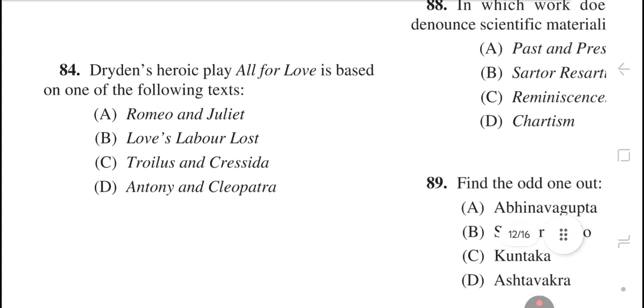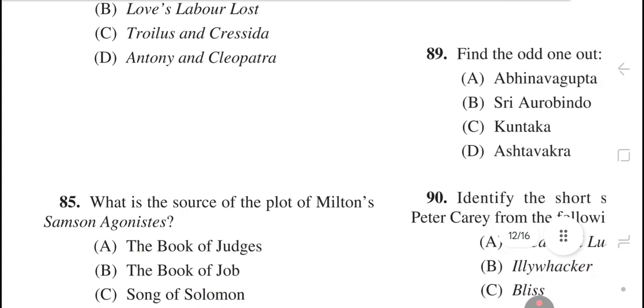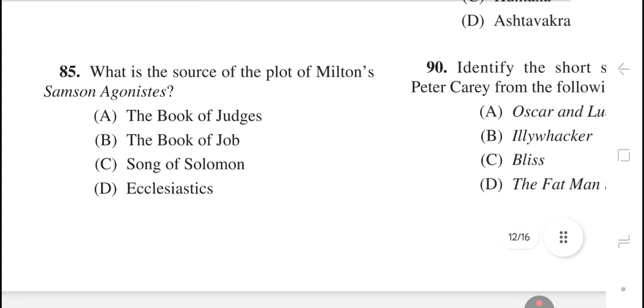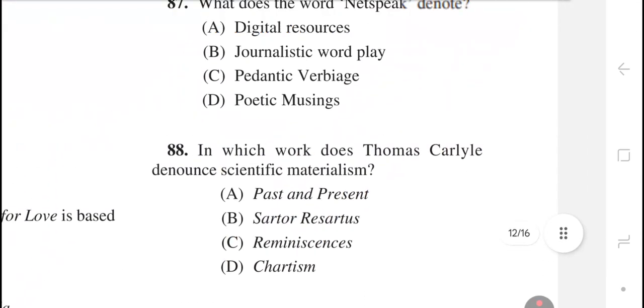Question number 84. Dryden's heroic play All for Love is based on one of the following texts. The right answer is option D, Antony and Cleopatra. Question number 85. What is the source of the plot of Milton's Samson Agonistes? The right answer is option number A, the Book of Judges.